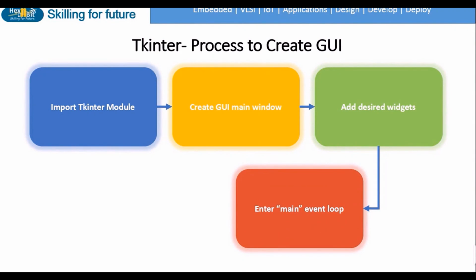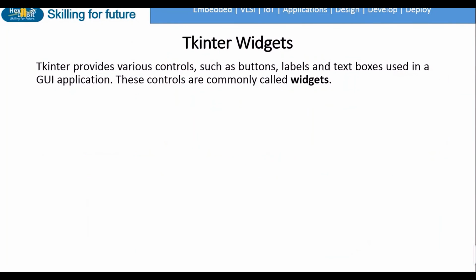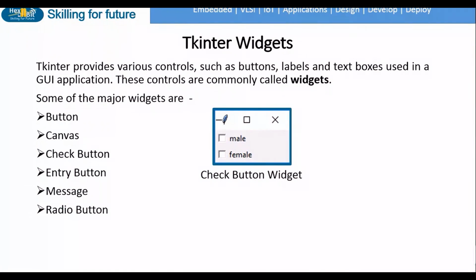This loop basically checks for any events happening like a key press or button press. Upon a trigger event like a key press or button press, our code performs a dedicated action like displaying a message, closing the GUI, and so on. Now that we have understood the general process to create a GUI, let us take a look at some of the widgets that are offered by Tkinter. There are many widgets such as button, canvas, check button, radio button, etc.